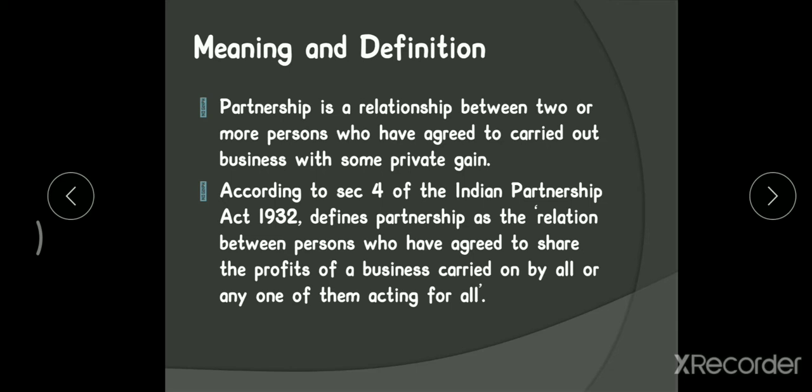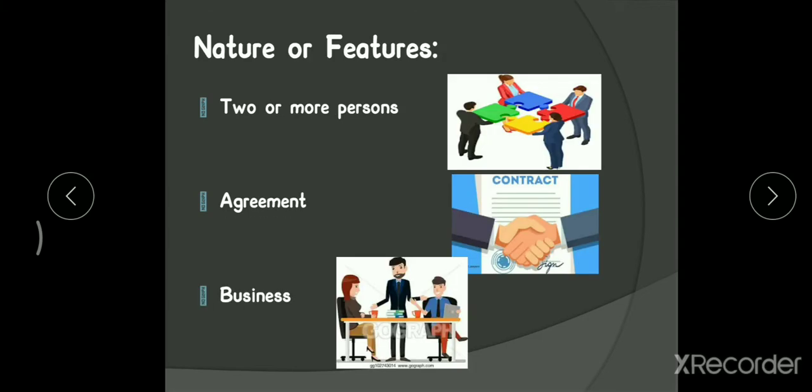Now let us discuss the essential features of a partnership firm, the features or nature of partnership. So the first and foremost is two or more persons. As you are seeing in the pictures, there are different individuals who are coming together, joining their hands to form a business.